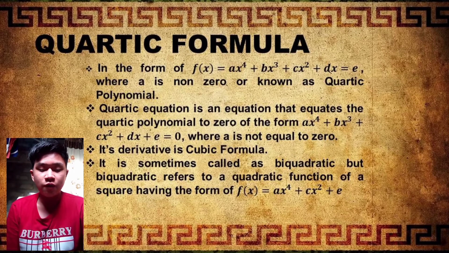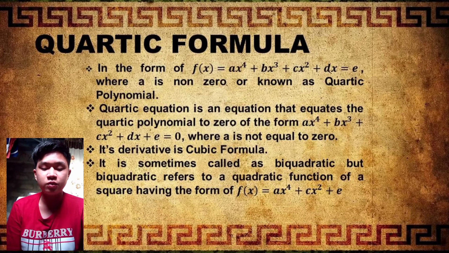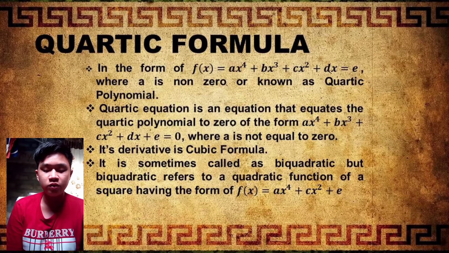Quartic formula. A quartic function is of the form f(x) = ax^4 + bx^3 + cx^2 + dx + e, where a is non-zero, a polynomial of degree four. A quartic equation equates a quartic polynomial to 0: ax^4 + bx^3 + cx^2 + dx + e = 0, where a is not equal to 0. Its derivative is a cubic function. It is sometimes called biquadratic, but biquadratic functions refer to a quadratic function of x squared, having the form f(x) = ax^4 + cx^2 + e.